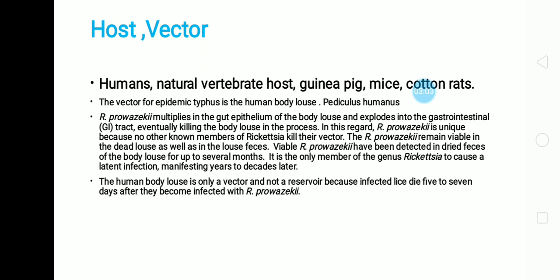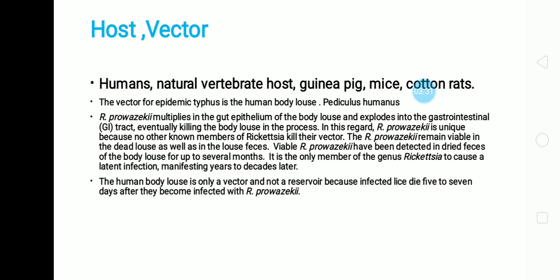The host and vector of this disease. The hosts are humans, natural vertebrates, guinea pig, mice, cotton rats, etc. This disease is transferred through a vector. The vector for epidemic typhus is the human body louse, Pediculus humanus.